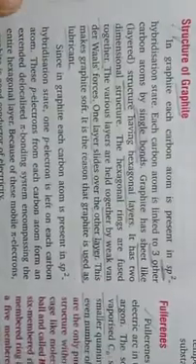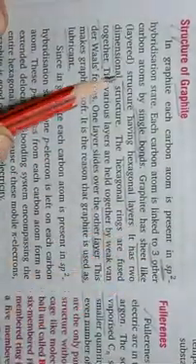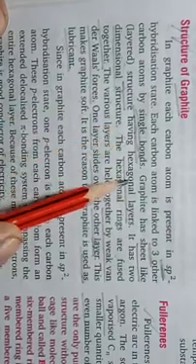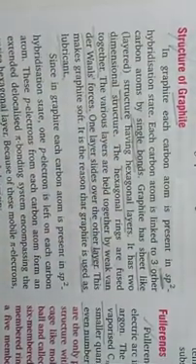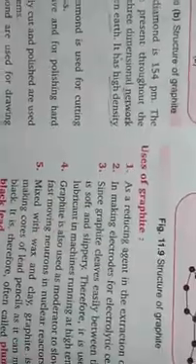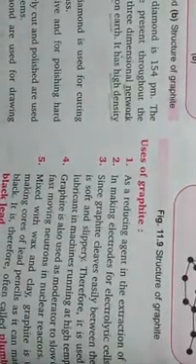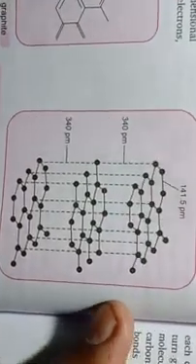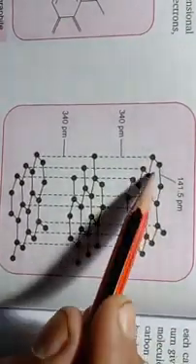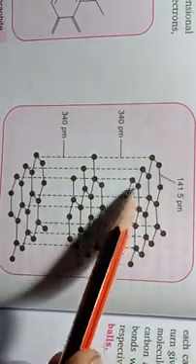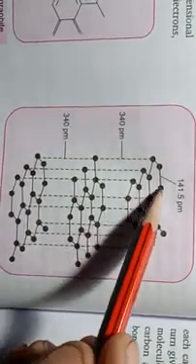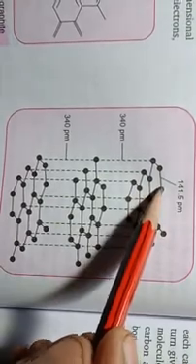Graphite has a sheet-like layered structure having hexagonal layers. These hexagonal rings are fused together, as you can see here in this structure. In this hexagonal layer structure, carbon is represented with the help of these points.